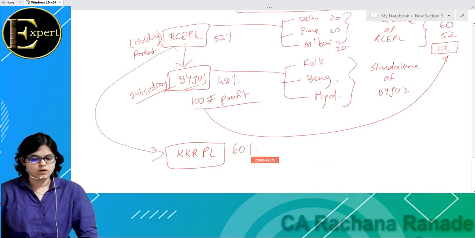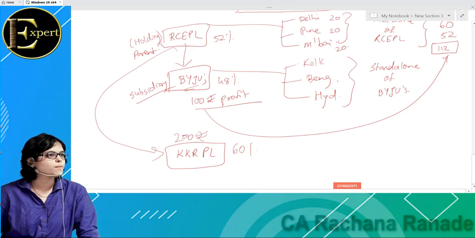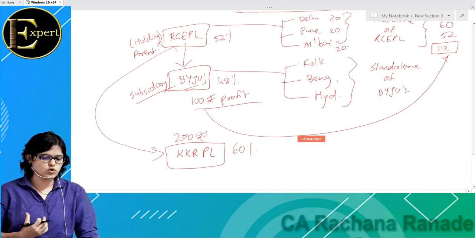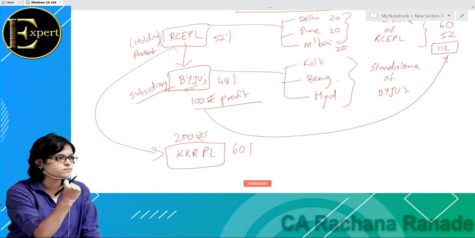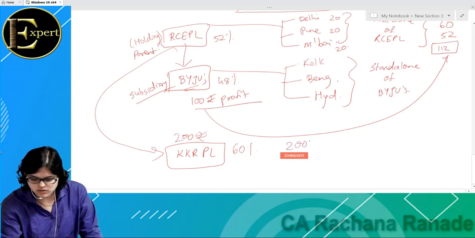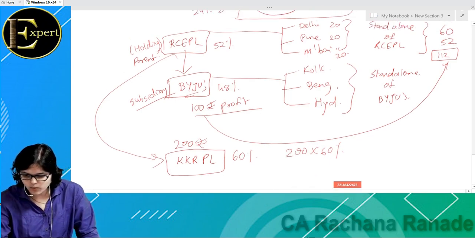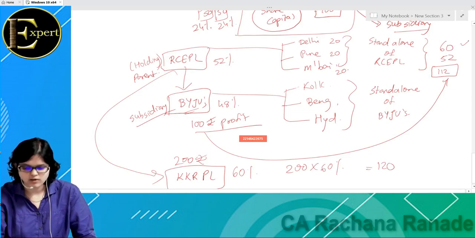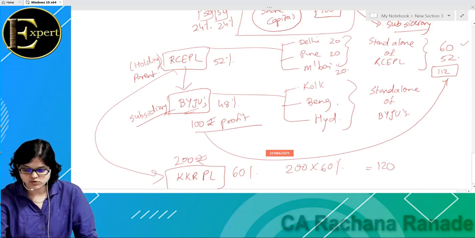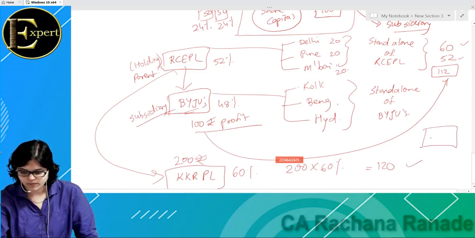How much share is owned by Red Chillies? Tell me. 60%. Now, how much of the profit is it entitled to? 200 into 60%, so that comes to 120 rupees. So now tell me what would be the true profit of Red Chillies Entertainment Private Limited? It would be 60 its own, plus 52 from Byju's, plus 120 from Kolkata Knight Riders. So it will be 232 rupees. Is this a standalone profit or a consolidated profit? It's a consolidated profit. I hope everyone is completely okay with this.